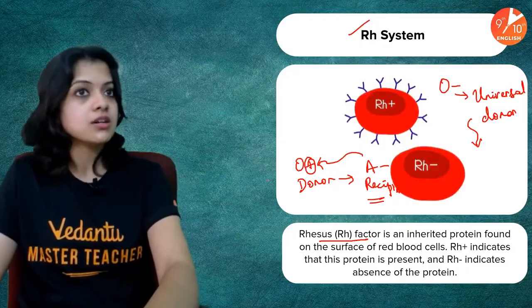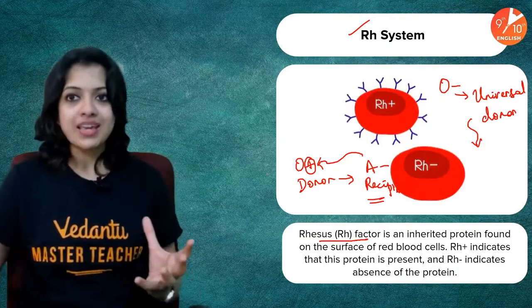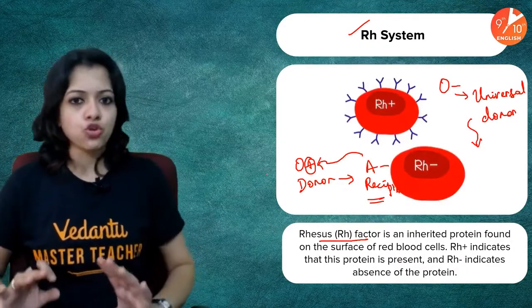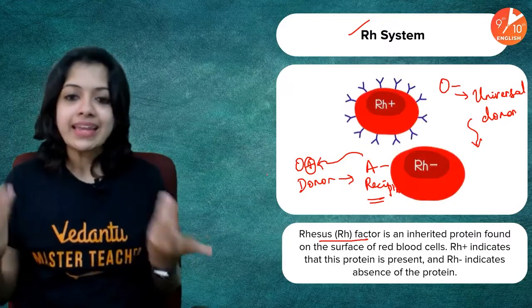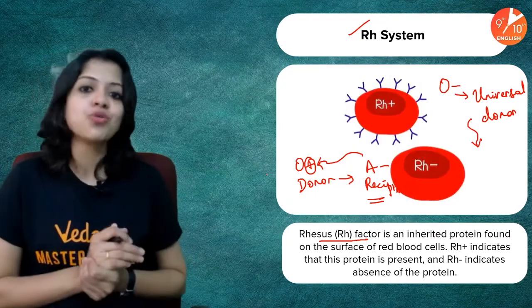Universal recipient should mean that he or she is able to receive any blood group without triggering any immune reaction in his or her own body.